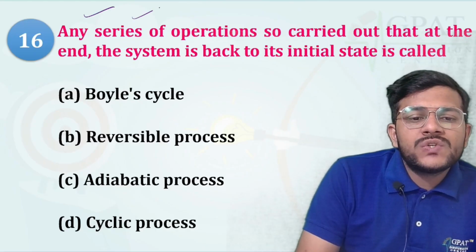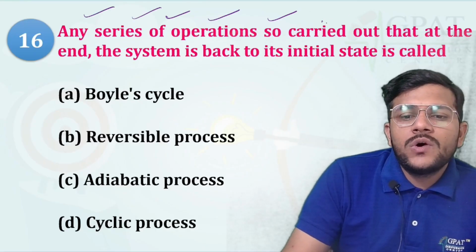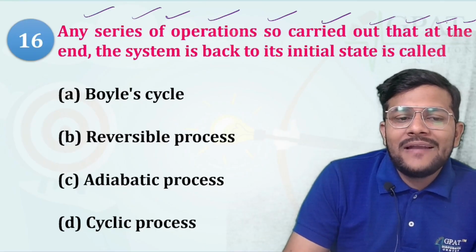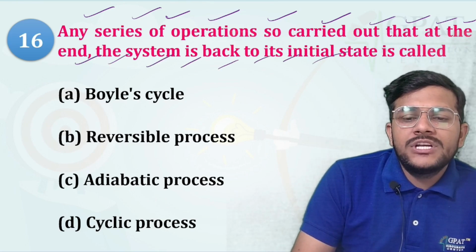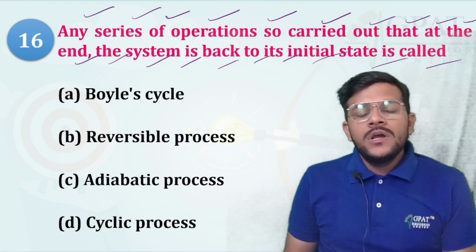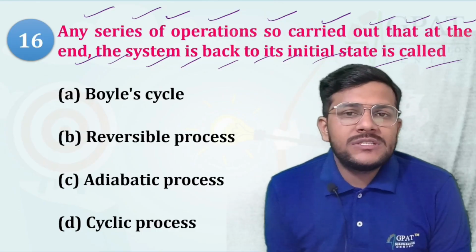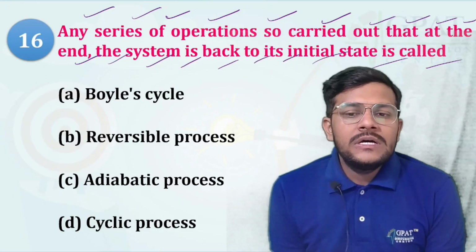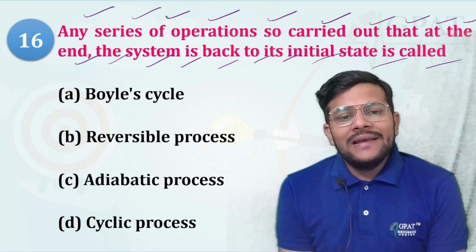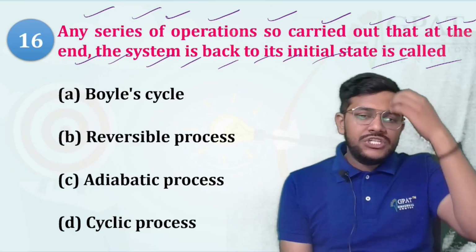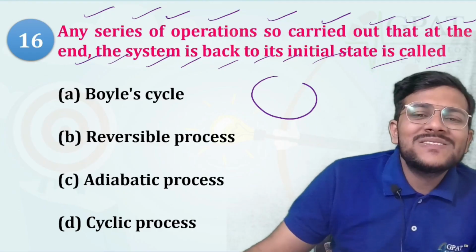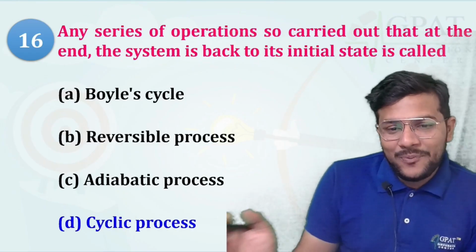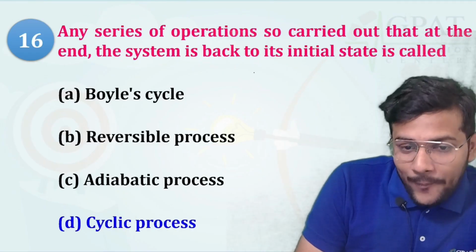Any series of operations so carried out that at the end the system is back to its initial state is called a cyclic process. Simply, suppose you had started your journey from your home,